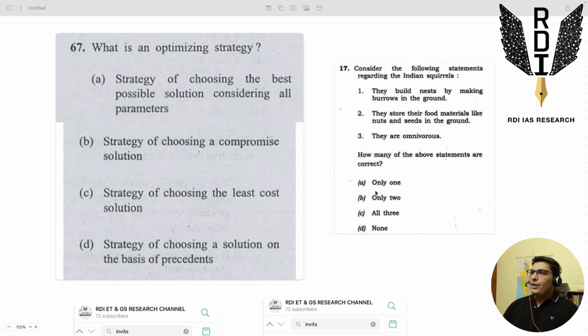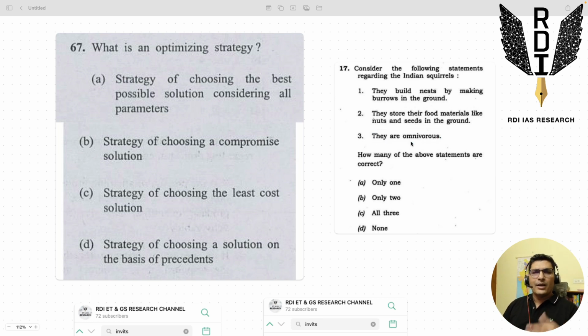And if we look at the three statements, the question is about Indian squirrels and they are omnivorous, right? So it's a very formal, very official kind of statement. The other two statements are still a little bit beyond the syllabus, kind of. The first one is saying they build nests by making burrows in the ground, and second, they store their food in the ground. So a little bit non-syllabus kind of statements, but the third one is very syllabus level, general science books kind of question, which your younger books, class 6, class 7, class 8 kind of books talk about. Of course, those books don't talk about squirrels being omnivorous or not, but I'm just talking about the vibe, the energy of the statement.